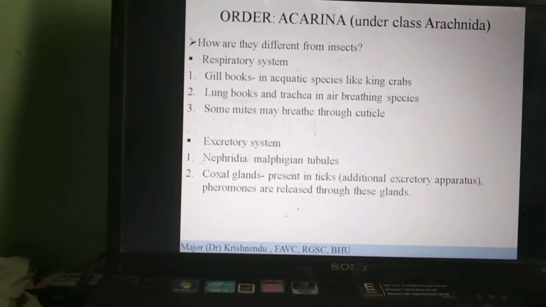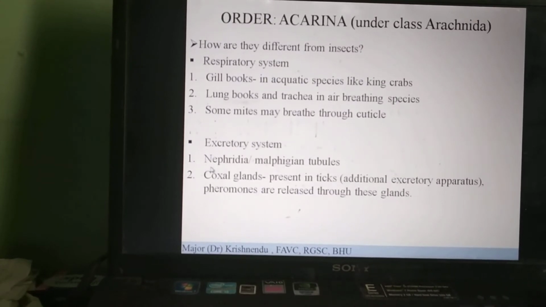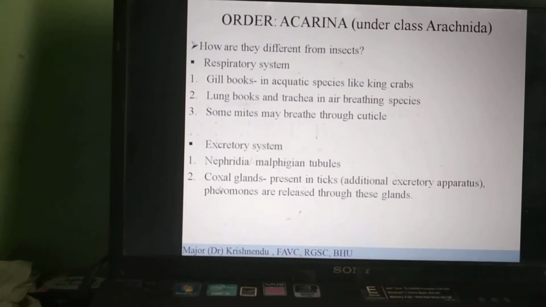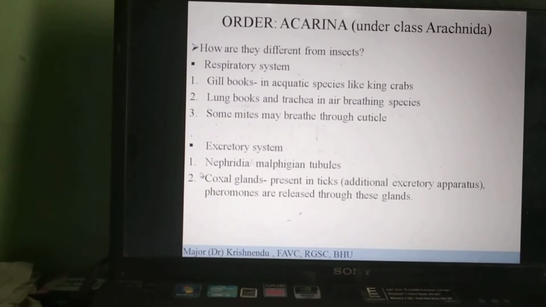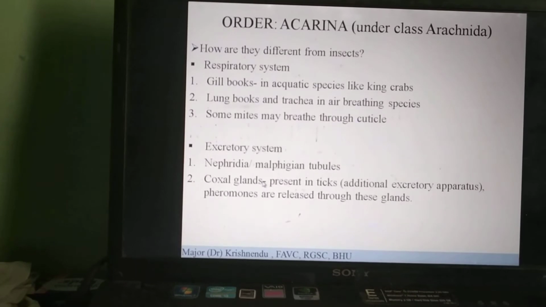Apart from that, in some ticks they have coxal glands. What are coxal glands? These are glands present lateral to the coxa, and they form an additional excretory apparatus. These coxal glands are mainly responsible for secretion of pheromones.